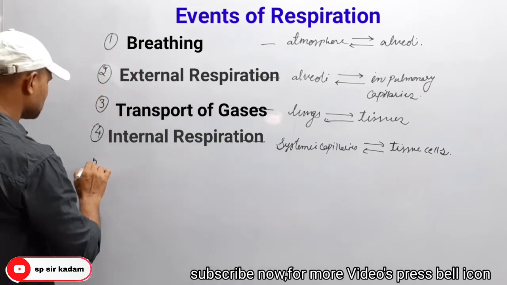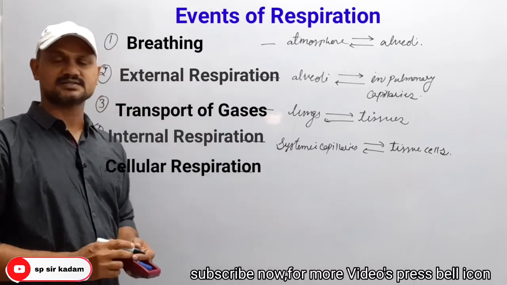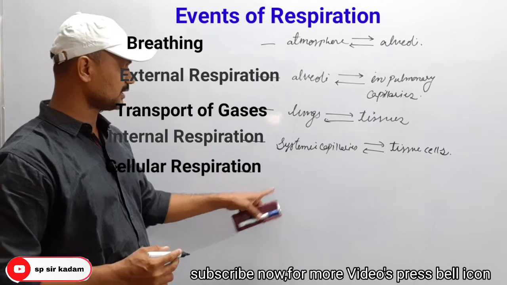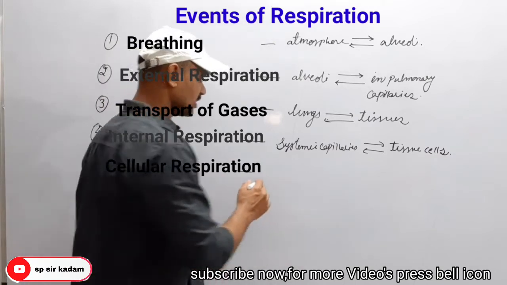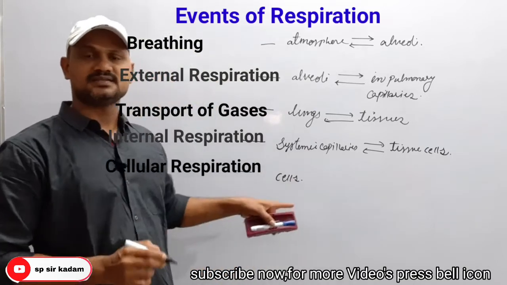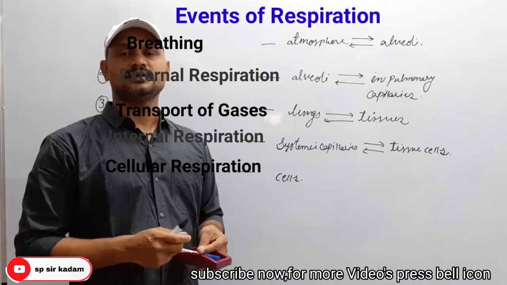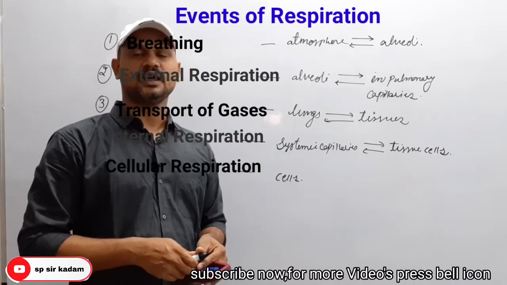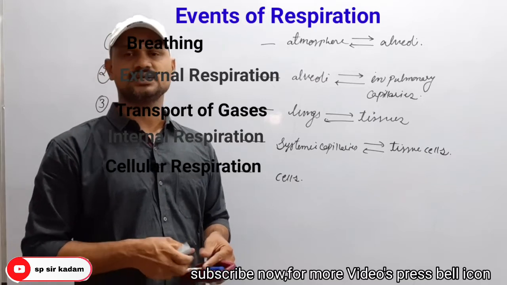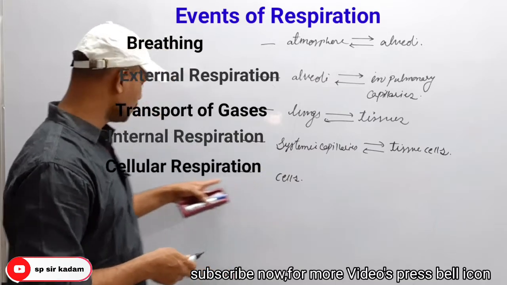Then what is the fifth step? The last step, cellular respiration. Cellular respiration means finally oxygen reaches the cells, and the cells utilize the atmospheric oxygen in a catabolic process and produce ATP, energy, as well as carbon dioxide and water. So it is cellular respiration.